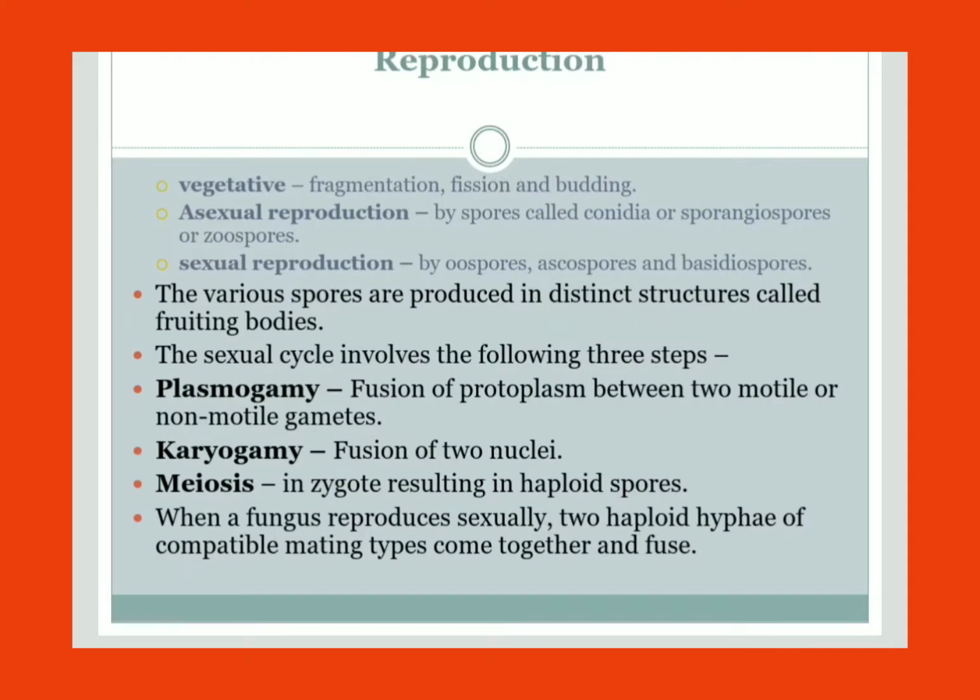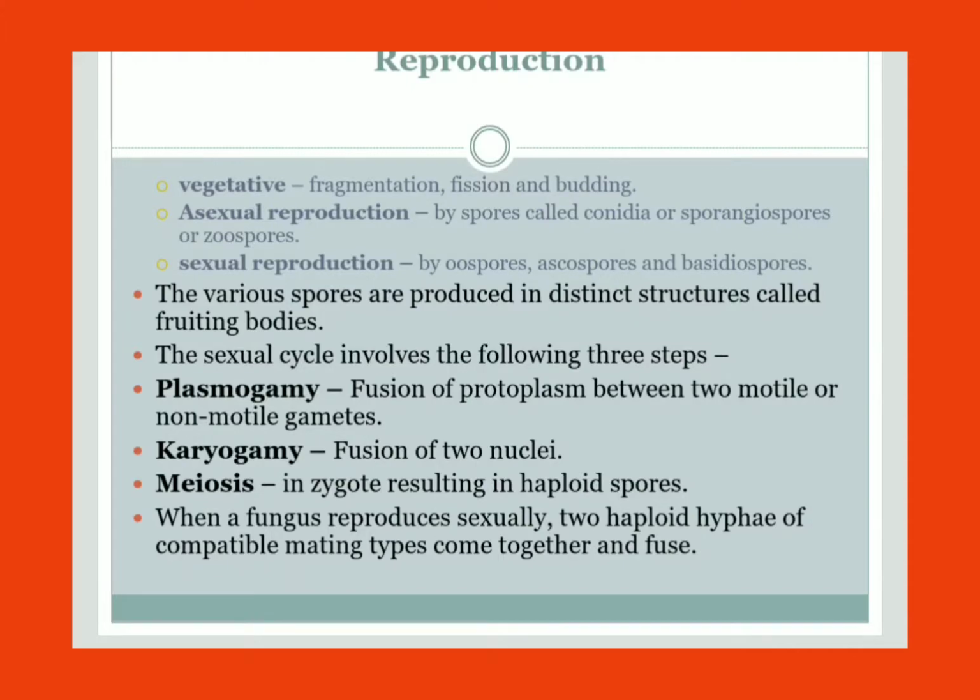Next is sexual reproduction. It takes place by oospores, ascospores, and basidiospores, based on the type of fungi. So the spores are of different types. The various spores produced in different structures, we call them fruiting bodies or sporangiophores. Okay, the sexual cycle involves the following steps.